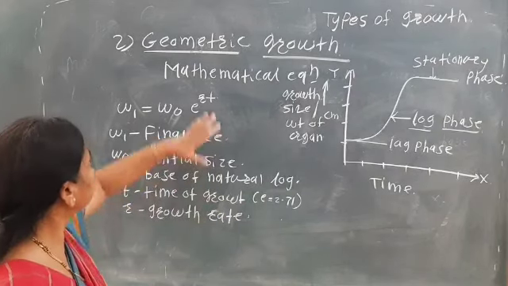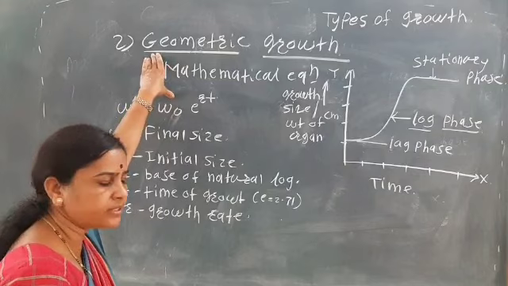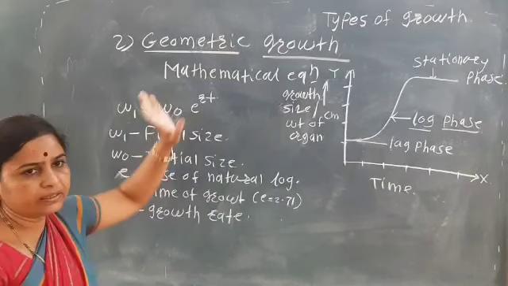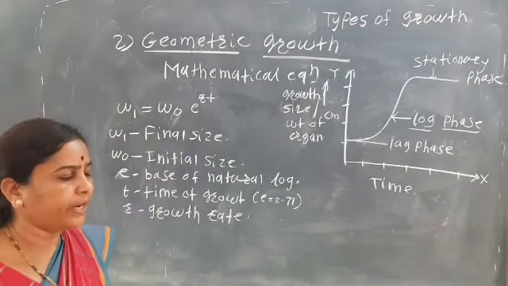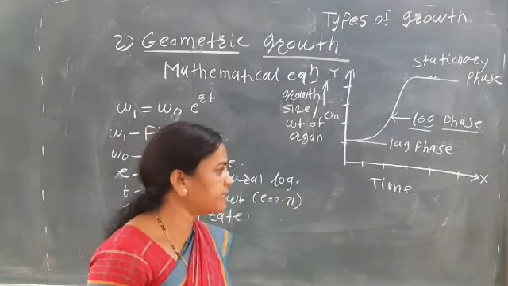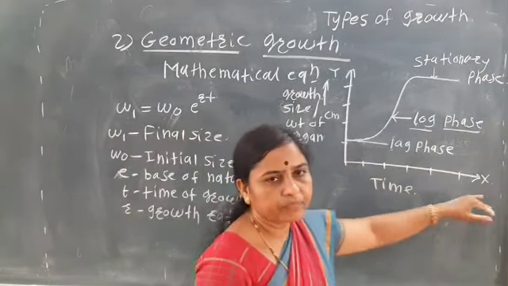Okay, so here geometric growth means that actual increase in the size or the weight of the organ or the cells at a particular time interval.